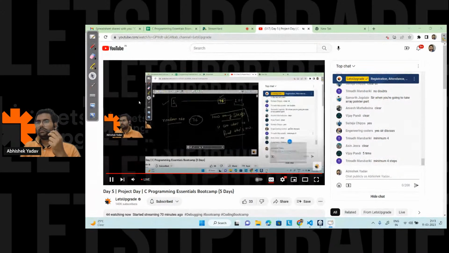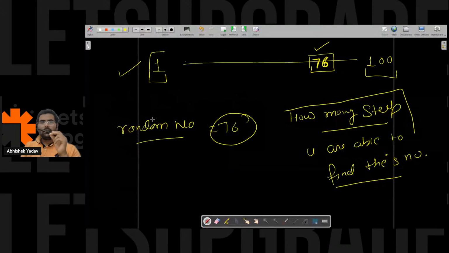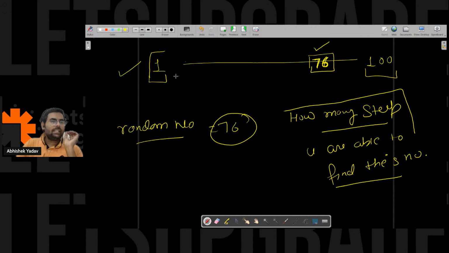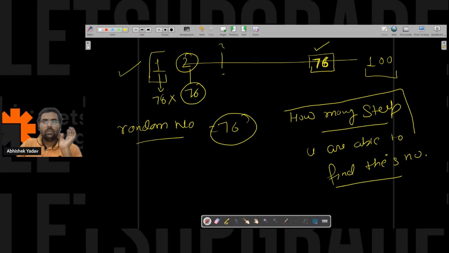Anyone? So here, if I am a programmer, a developer coding this question, what will I do? I will go to each and every number and say, hey, one, are you equal to 76 or not? No, I am not equal to 76. Two, are you equal to 76 or not? No, 2 is also not equal to 76. Three, are you equal to 76 or not? No, 3 is not equal to 76, right? Four, are you equal to 76 or not, because of the condition of the code.